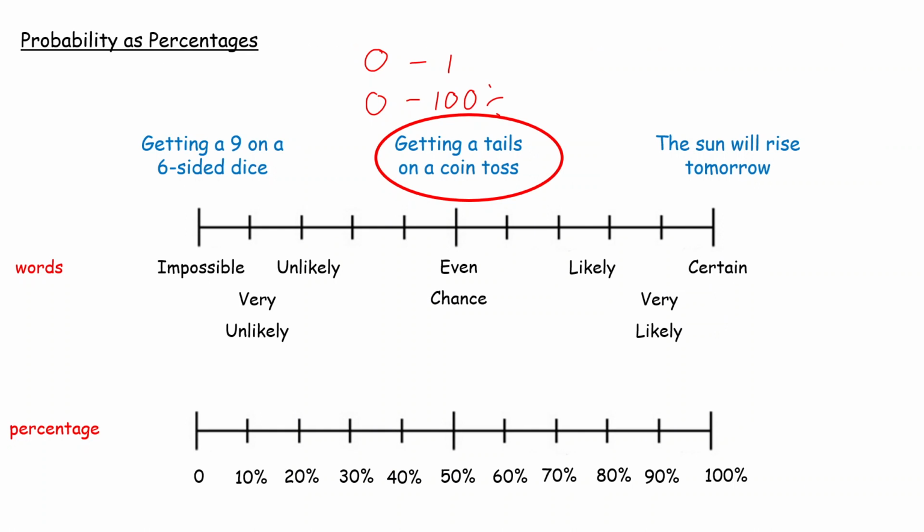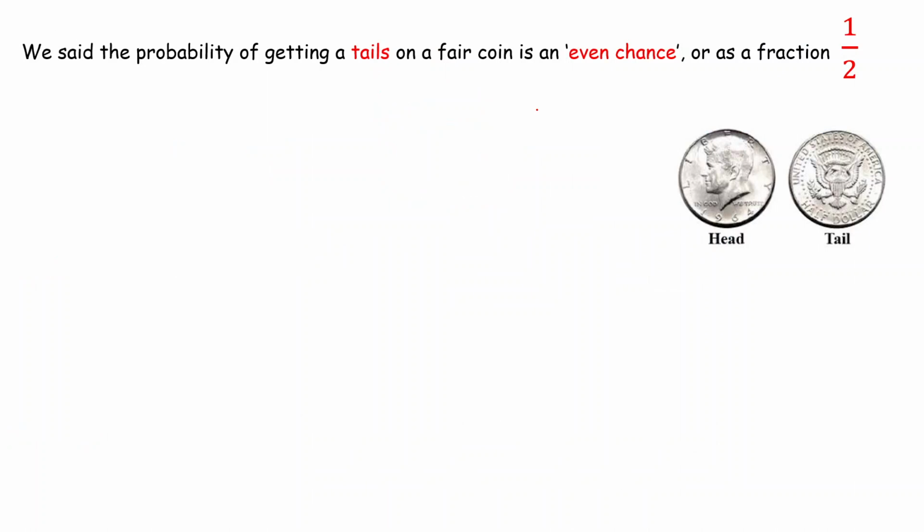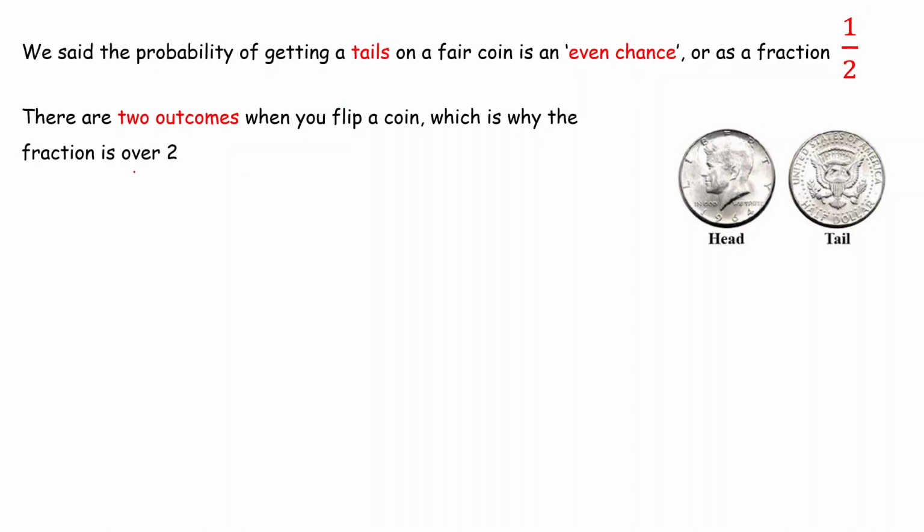Okay, so let's look at this idea now of getting a tails on a coin toss. We're going to look at this in a little bit more detail. We said that the probability, the chance of getting a tails on a fair coin, is an even chance, or as a fraction, 1/2. And we're going to understand why it is 1/2.